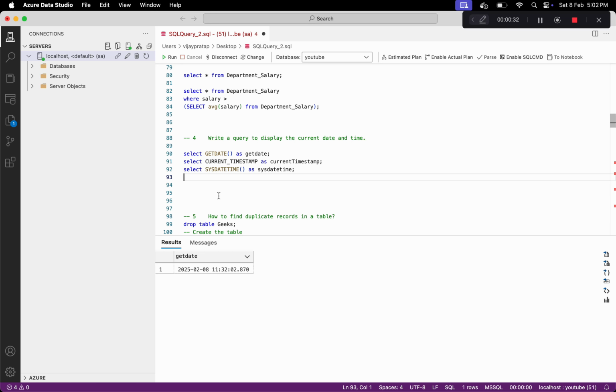And also we can do this in one more way, which is using current timestamp, and we are doing the same, but this time instead of getDate we are using current timestamp. So let's rerun this and you can see we are again getting the same result. And also we have one more thing which is sysDateTime. So this is basically getting the system date time. So let's run this again and you can see we are again getting the same thing, but this time we are also getting the milliseconds. So these are the three functions that we can use to display the current date and time.